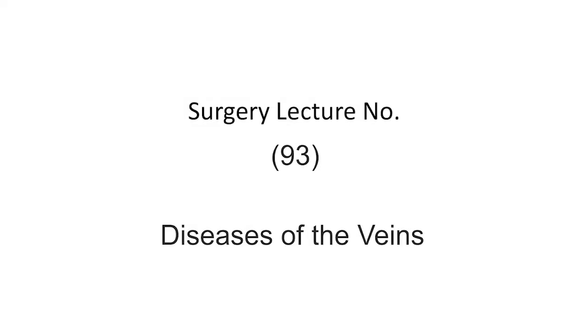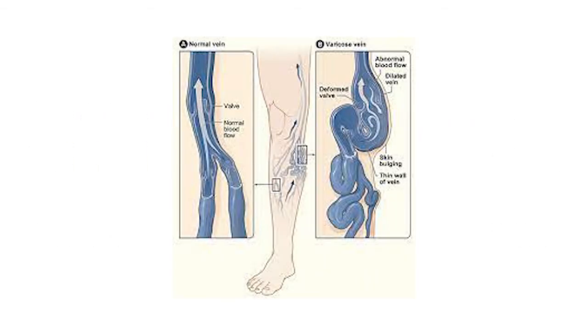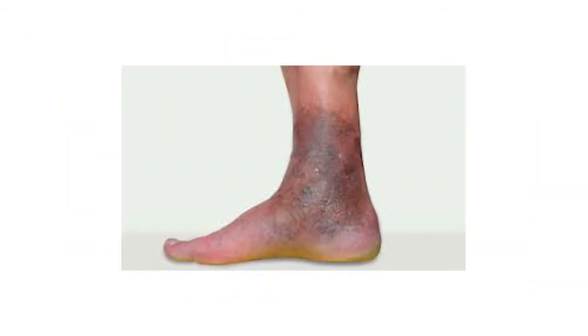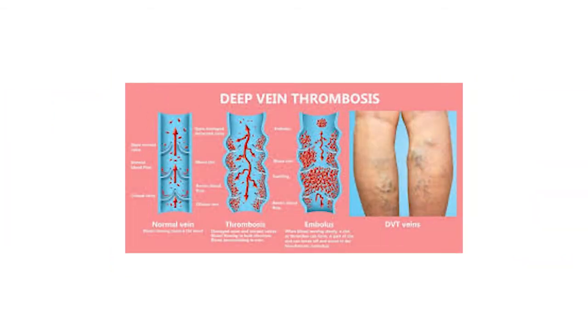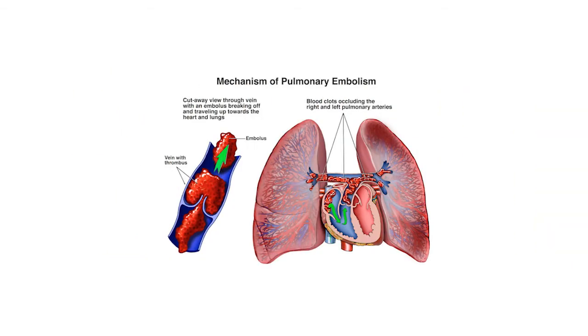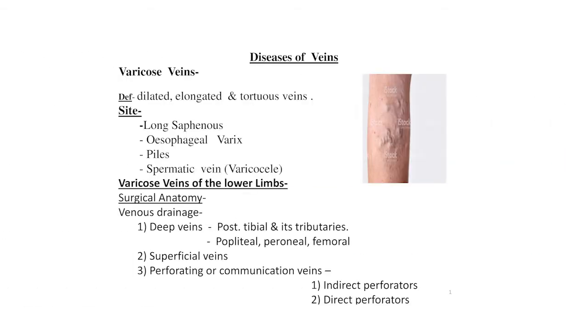Welcome, my dear friends, to my surgery lecture number 93, that is the disease of the veins. In this lecture, we will cover the varicose veins, complications of the varicose veins, treatment of varicose veins, that is the ligation, stripping, venous ulcer, venous thrombosis, superficial vein thrombosis, deep vein thrombosis, that is DVT, and pulmonary embolism. All points are covered. Now first we start with the disease of the vein. The first is the varicose veins.